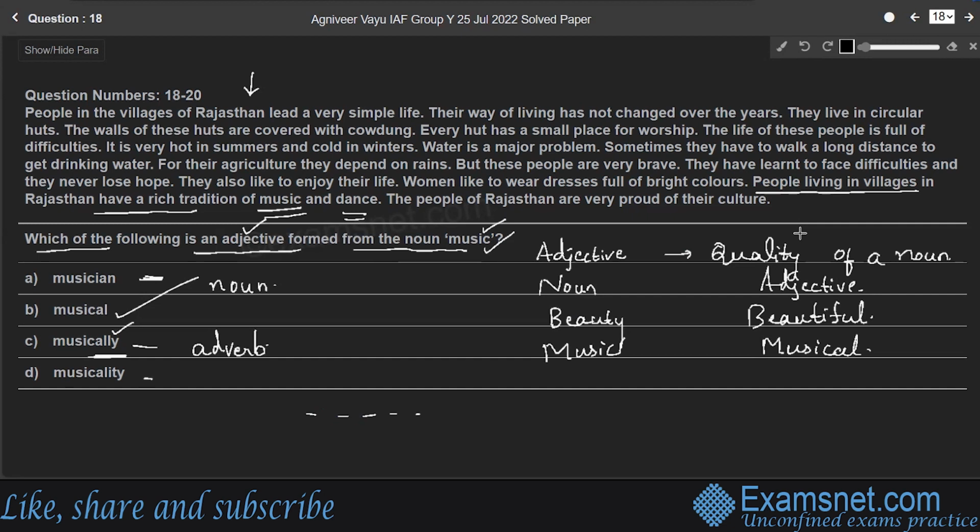Whereas musicality is also a noun. Musicality is a talent or skill and understanding in performing music, right? It's a quality, or a talent also you can consider. Musicality is noun. Therefore, the adjective form of the noun music is musical. Option B is the answer.